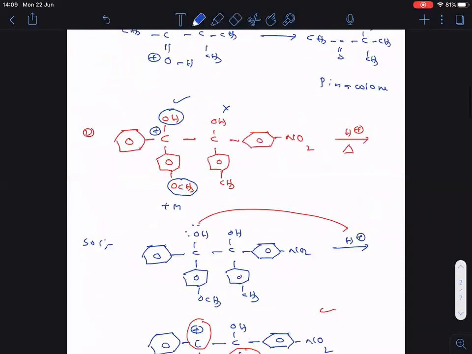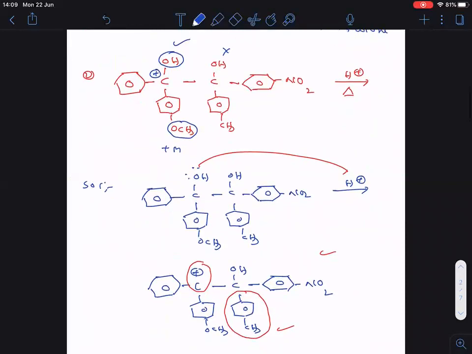So now, this is the second example of pinacol to pinacolone.